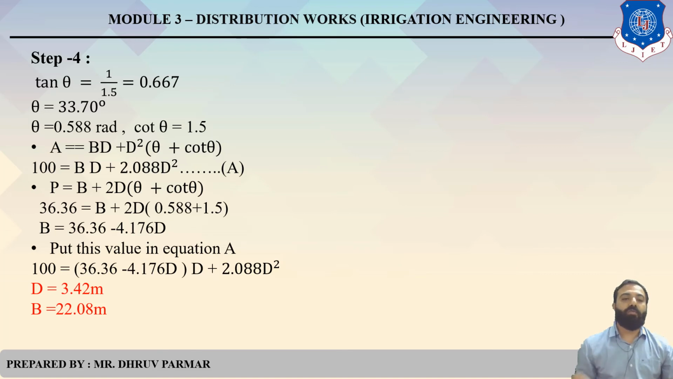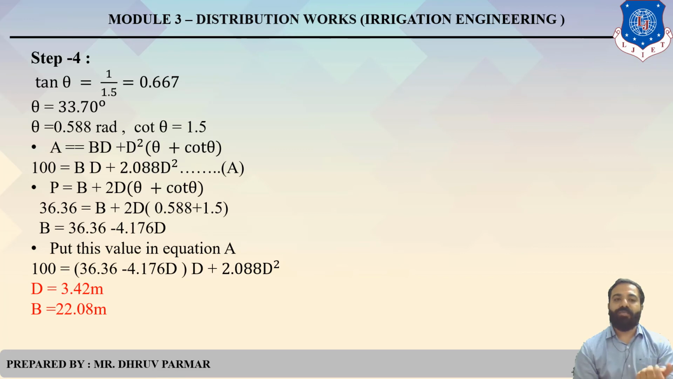So what is the formula of area? BD plus D square, bracket theta plus cot theta. Put in these values. So we get 100 equals BD plus D square, theta 0.588 plus cot 33.7 degree. So you get 100 equals BD plus 2.088 D square. That equation is called A.